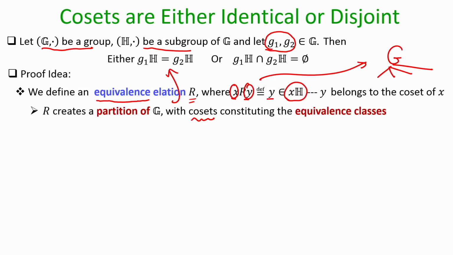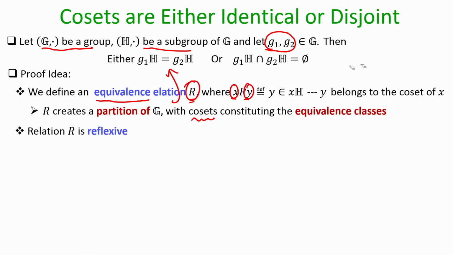That means, either two cosets will be completely different, that means they will not have any overlap, or they will be completely same because they constitute your equivalence classes. So, now the proof boils down to proving that this relation is indeed an equivalence relation. Okay. So, let us prove that this relation is an equivalence relation by proving the reflexive, symmetric and transitive properties.